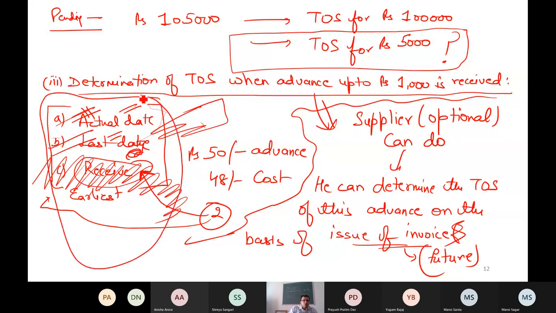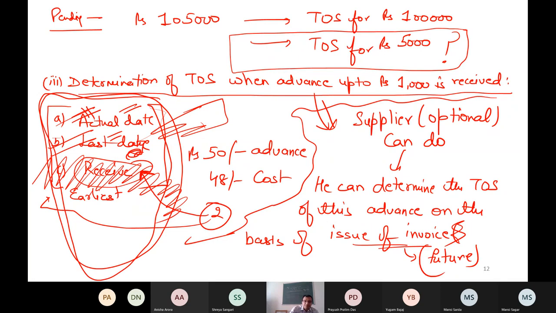If the supplier himself wants to pay tax as per this provision, even on the basis of advance, government says we have no objection to you paying the tax. But still, if you want, you can wait till the actual invoice is issued for this advance amount. This is what the point is.